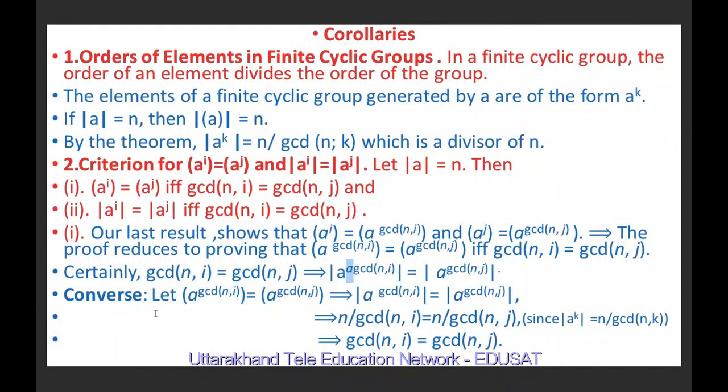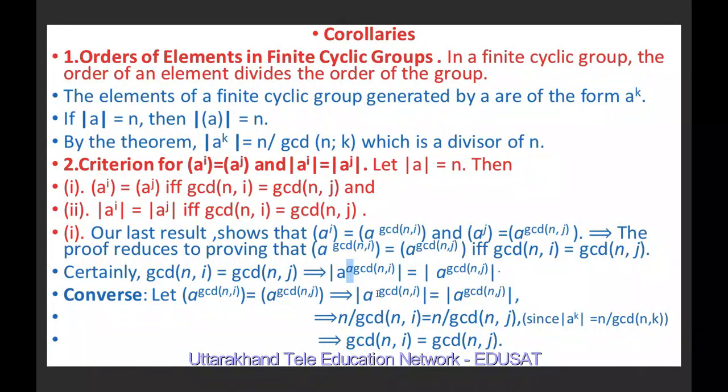Now, if we consider the converse part, let a raised to gcd(n, i) be equal to a raised to gcd(n, j). It means their orders are equal, because we know that the order of a cyclic group is equal to the order of its generator. Because if these cyclic groups are equal, then the order of a raised to gcd(n, i) is equal to the order of a raised to gcd(n, j).